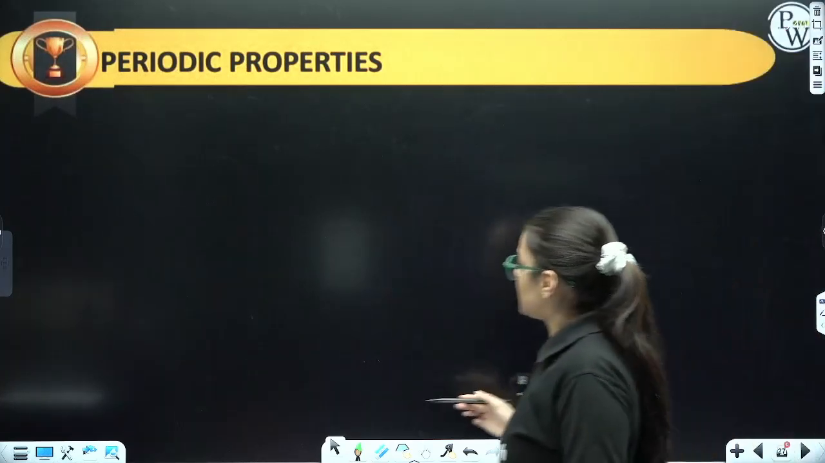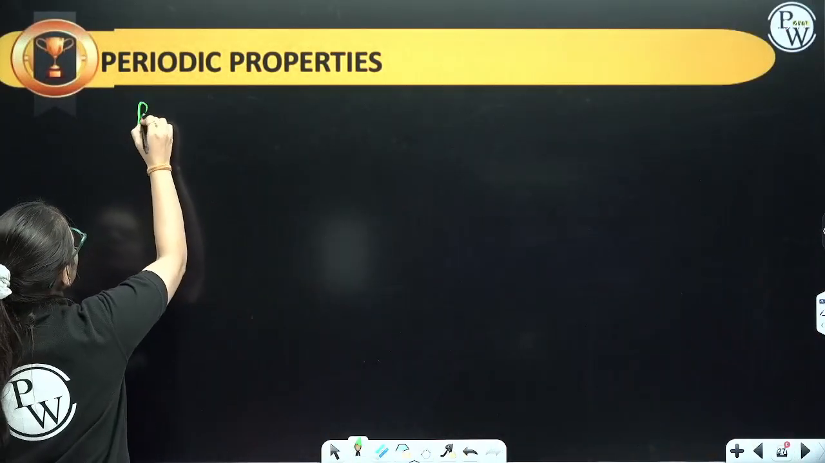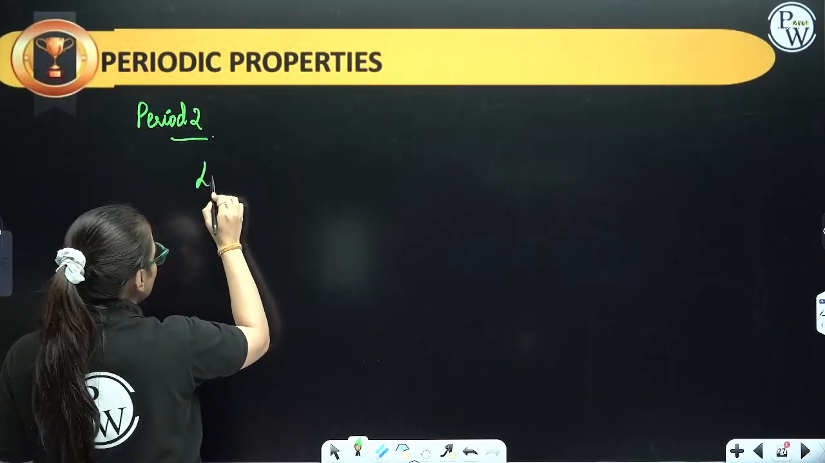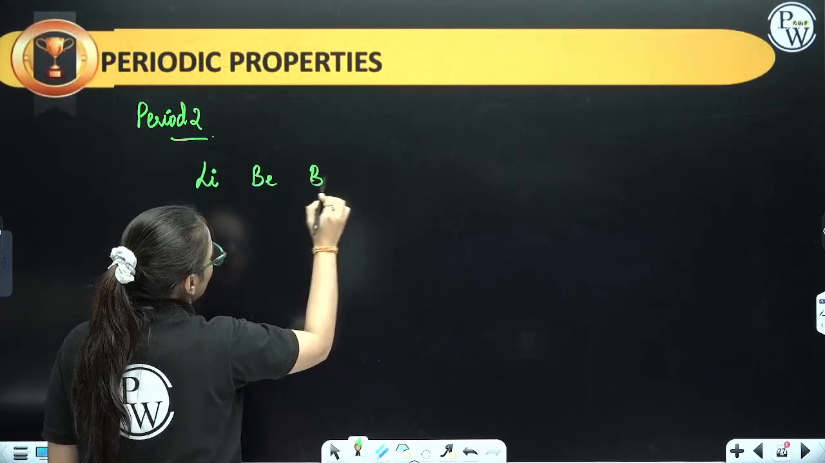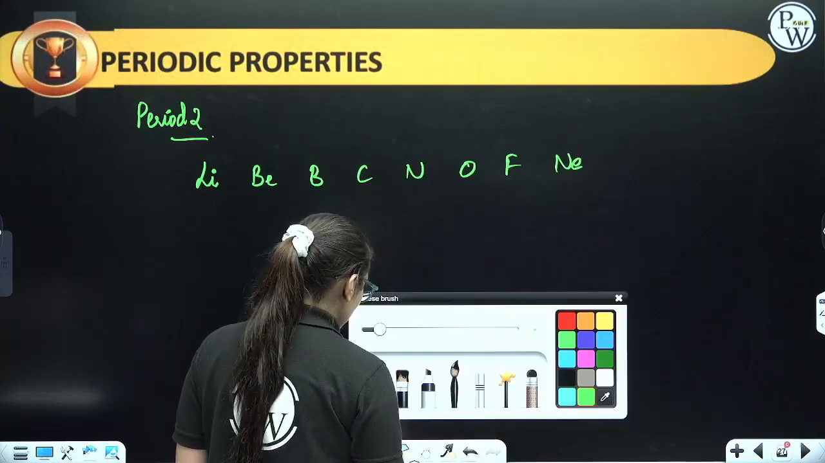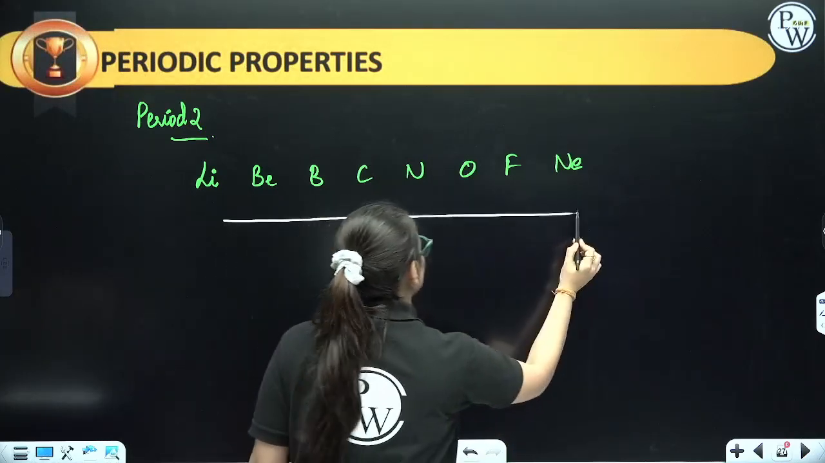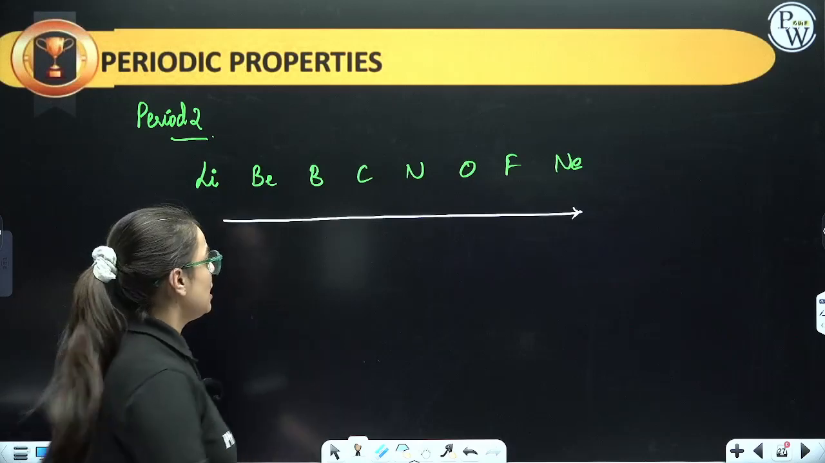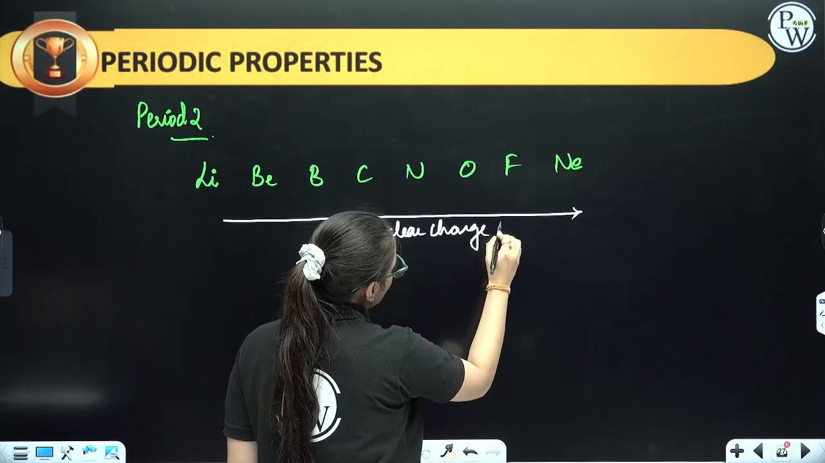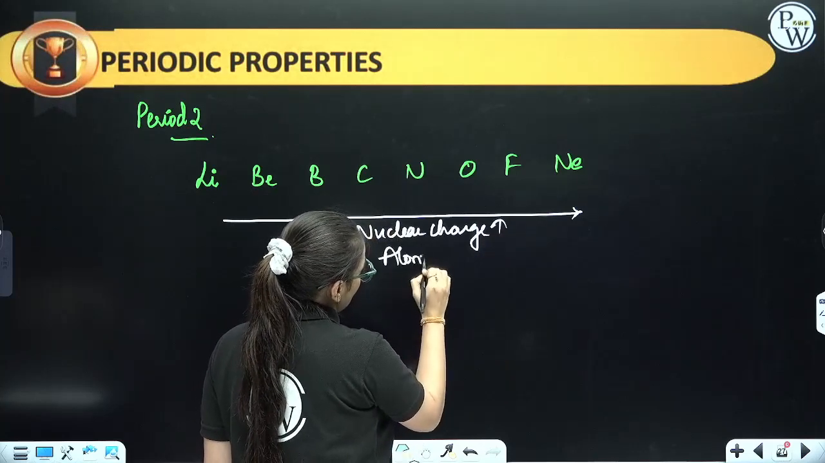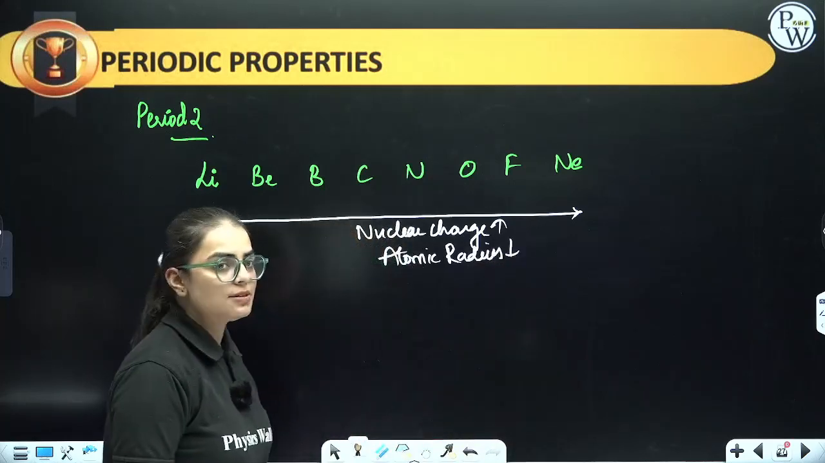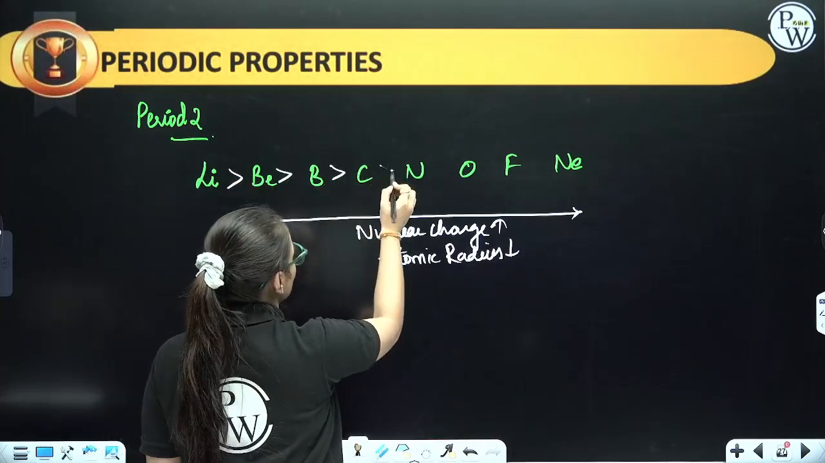Let us take a few examples. Now talking about period number 2. In period number 2, you have lithium, beryllium, boron, carbon, nitrogen, oxygen, fluorine, neon. Students, I have already told you, when you are moving from left to right, what is going to happen? Nuclear charge increases, so atomic radius will decrease.